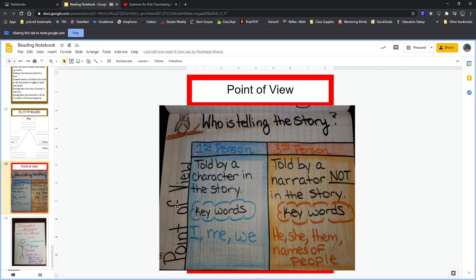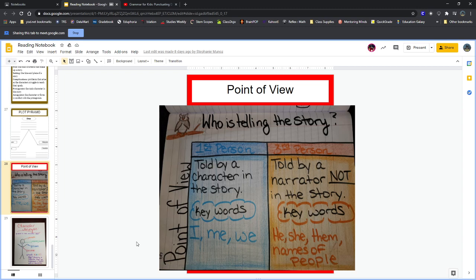When a story is in first person point of view, you'll see these keywords very often: the words I, me, and we. You'll see them still in third person, but if you see them popping up a lot, then that's a big, big clue that this is a first person point of view story.